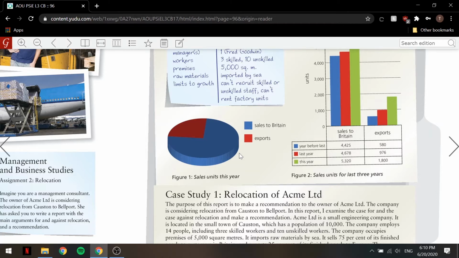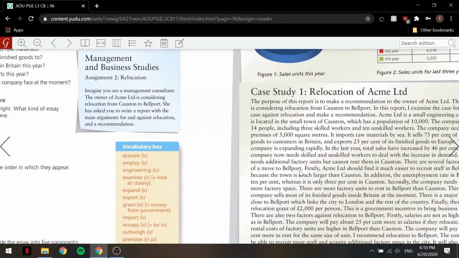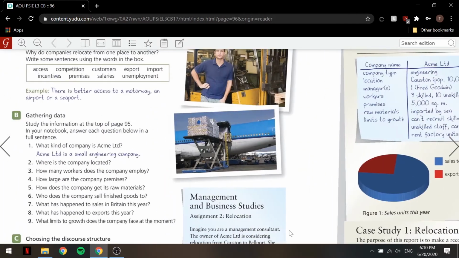This year, it was 5,320 units, while for exports, it was 1,800 units. Okay, so it's definitely steadily going up and up and up. So that's a good thing. Okay, now I think... should we read this or should we wait for a bit? Let's wait for a second.